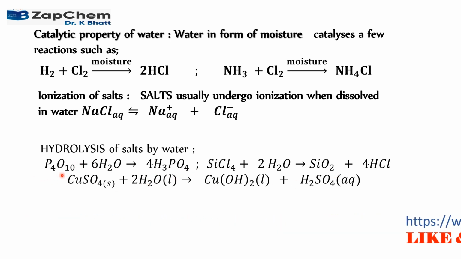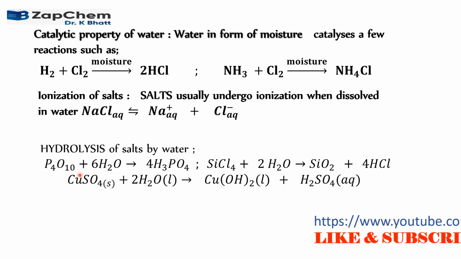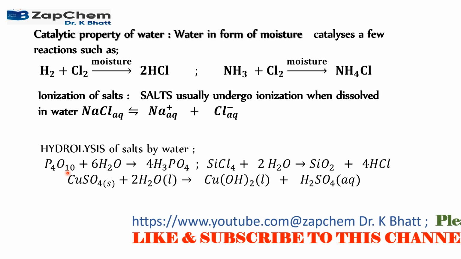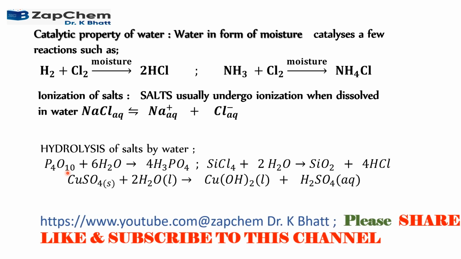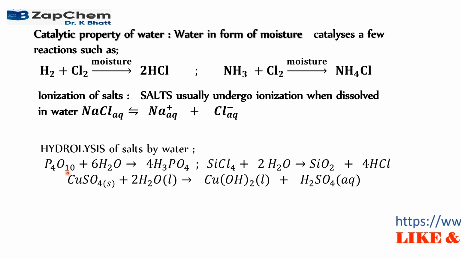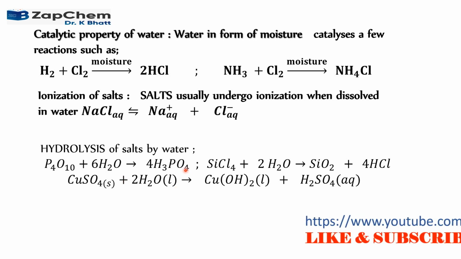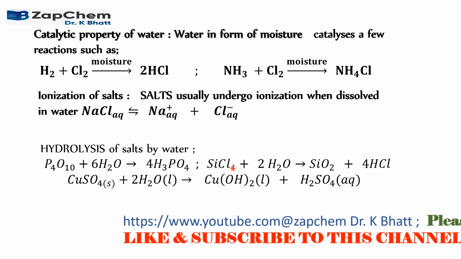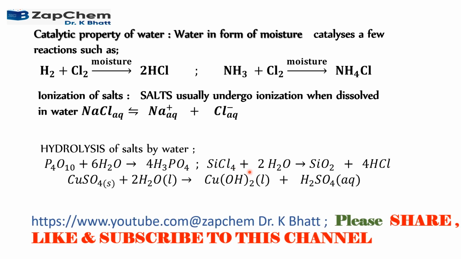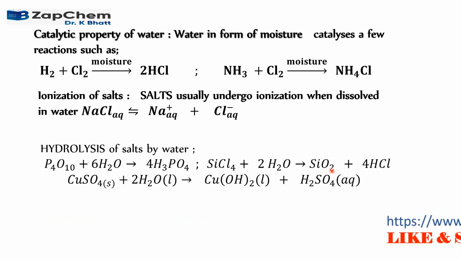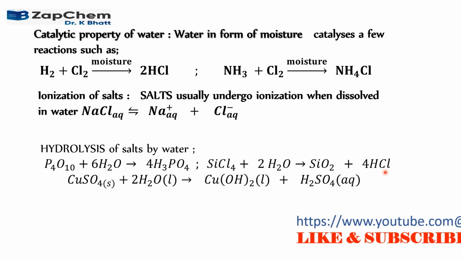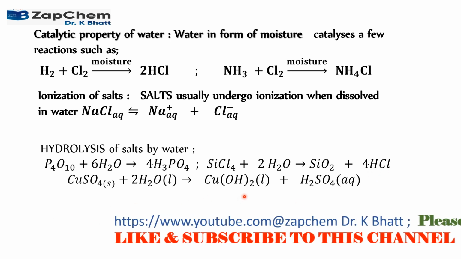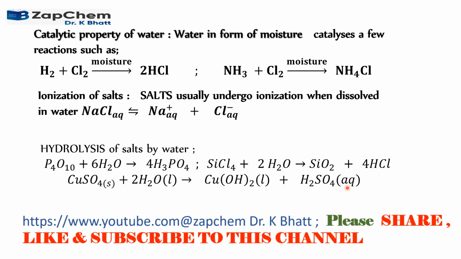For example, P4O10, that is the dimer of phosphorus pentoxide, P2O5. When it reacts with water, it forms H3PO4, that is phosphoric acid. Silicon tetrachloride gives out silicon dioxide and HCl. Copper sulfate reacts with water to form copper hydroxide and sulfuric acid.